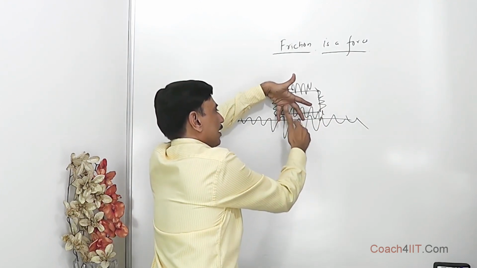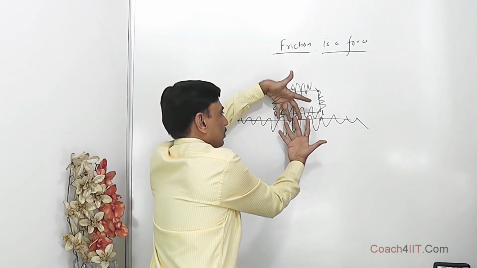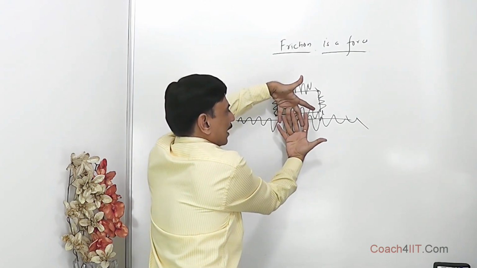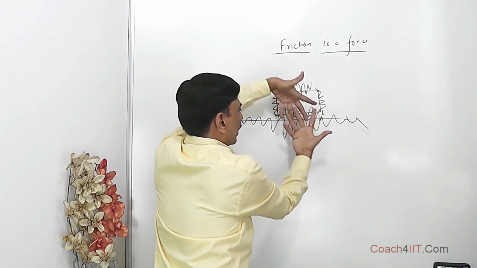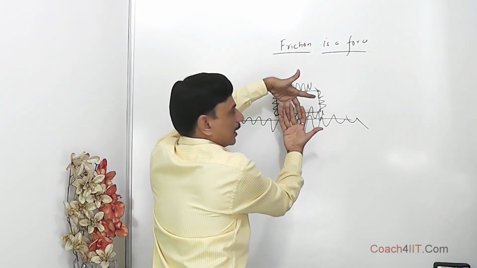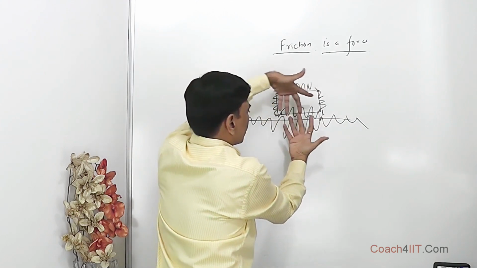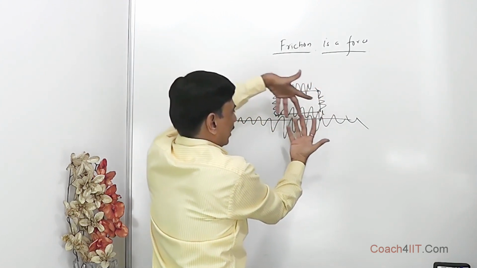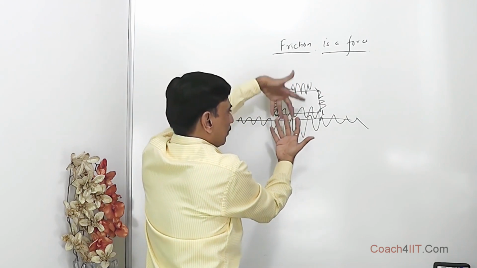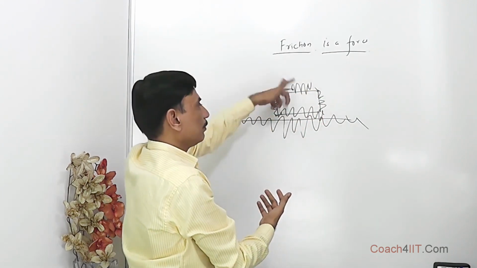They are hills and valleys, ups and downs, and they get stuck like this. So when we try to move it, it is difficult. Initially it doesn't move, but when we apply a greater force, it may start moving, like this. It may be hopping, but it may not be visible to our naked eye because the amplitude is very small.